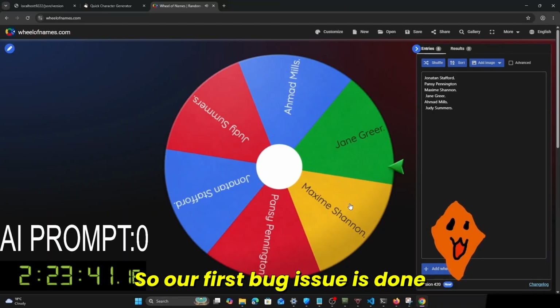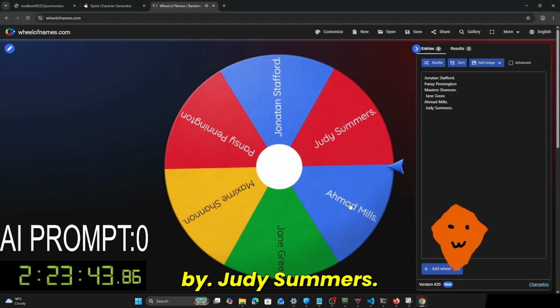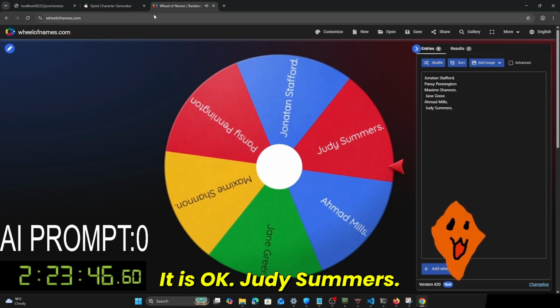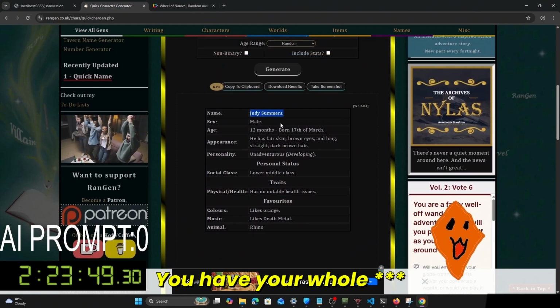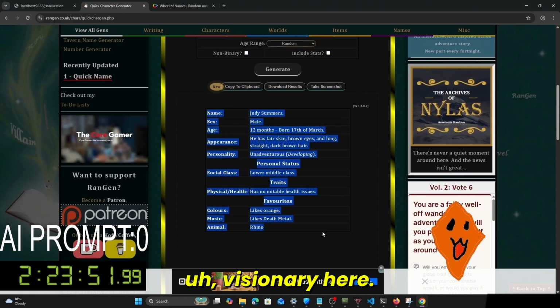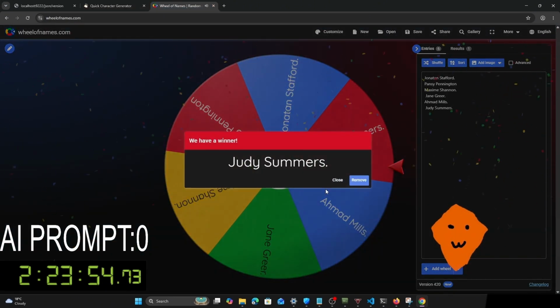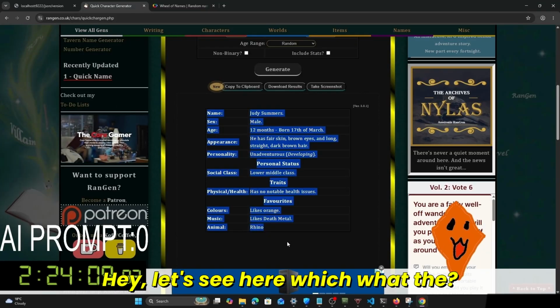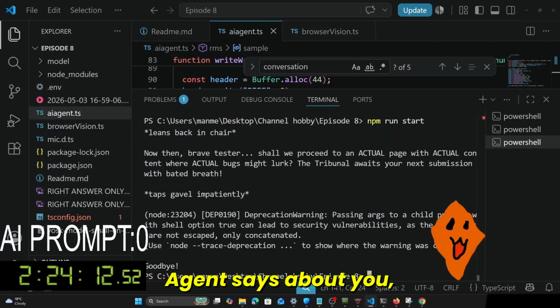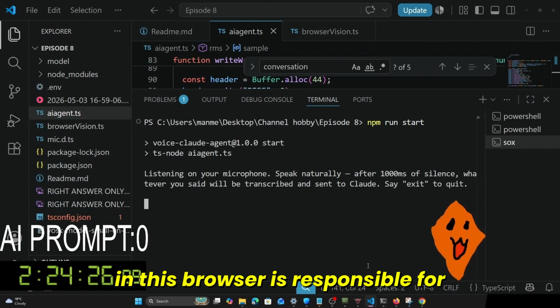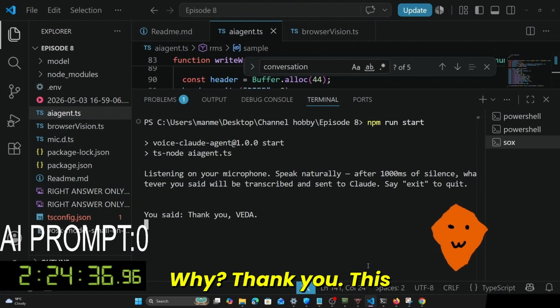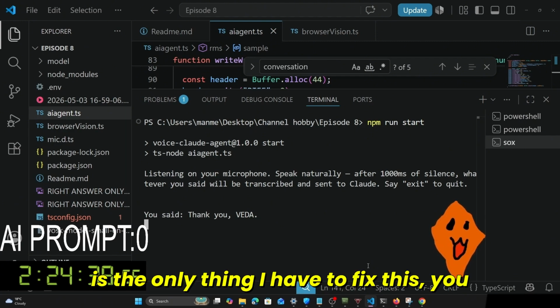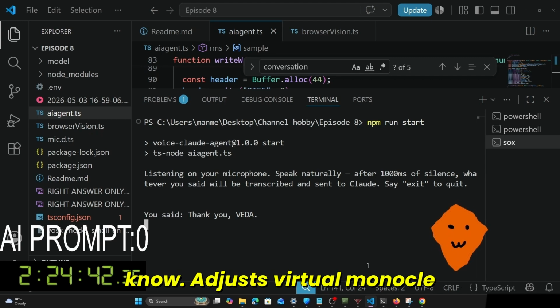So our first bug issue is done by Judy Summers. Okay, Judy Summers. You have your whole last dictionary here. Okay, let's see here what the agent says about you, Judy Summers. Person in his browser is responsible for leaking our very secure data. What? Thank you, Veda. This is its own thing. I have to fix this, you know.